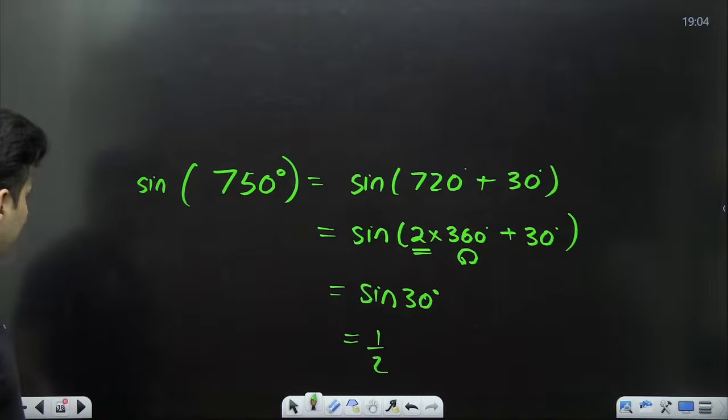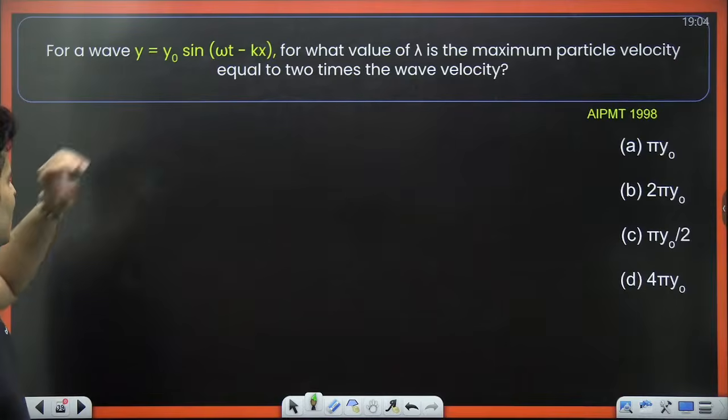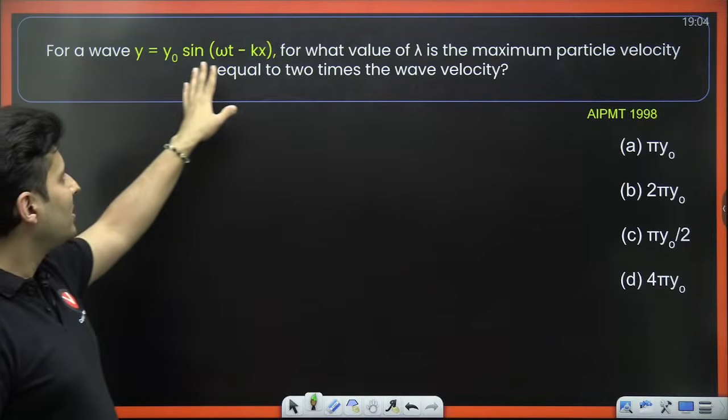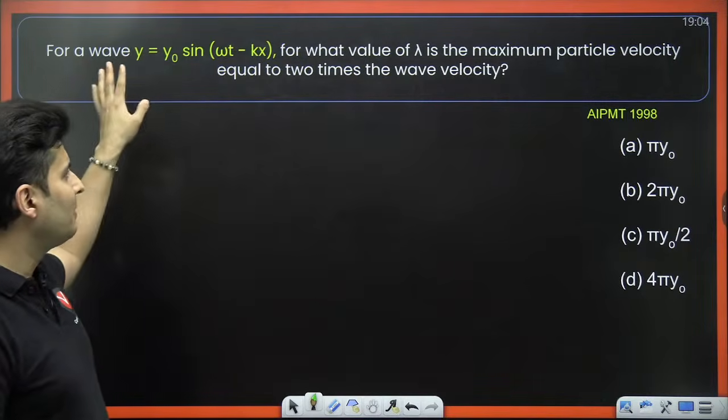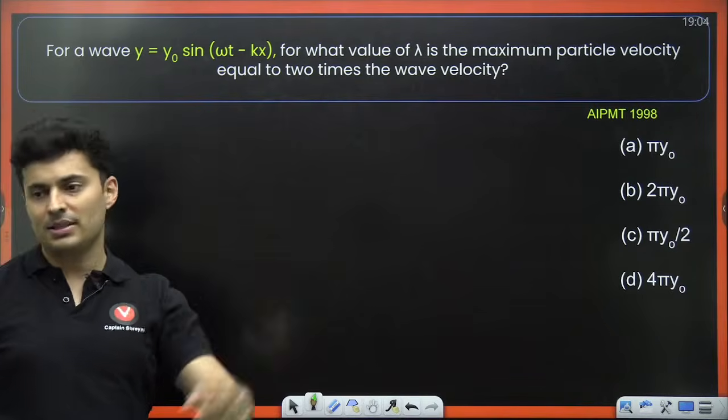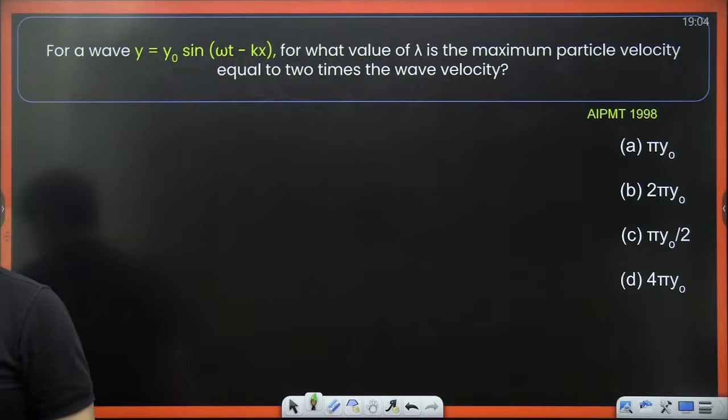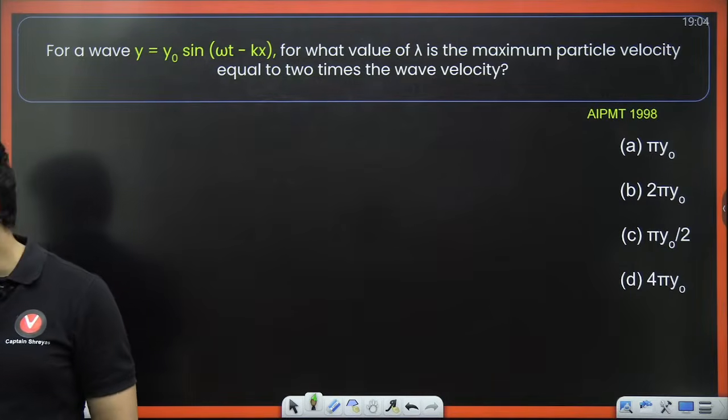Cool. Great. Let's go to the next question, AIPMT. Y is y naught sine omega t minus kx. For what value of lambda is the maximum particle velocity equal to 2 times the wave velocity? Think about this. How do we do this question?